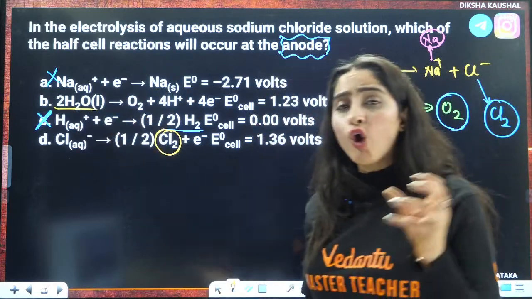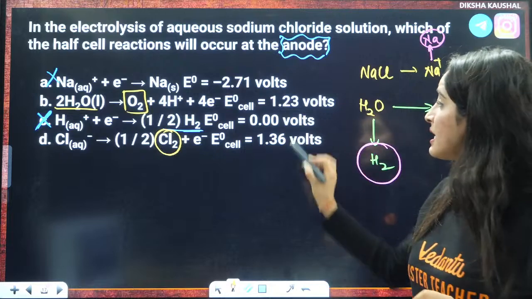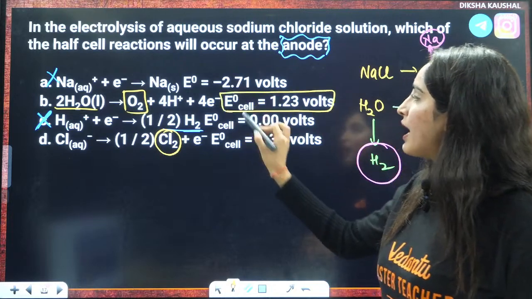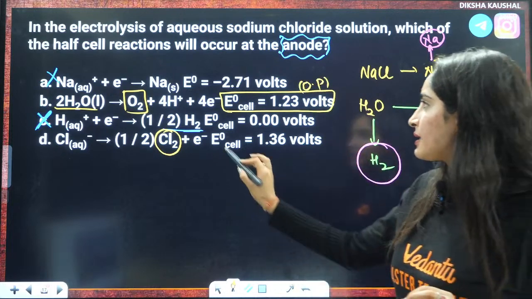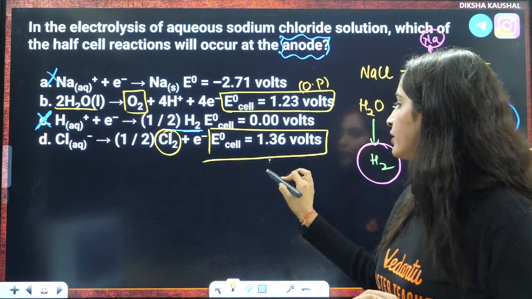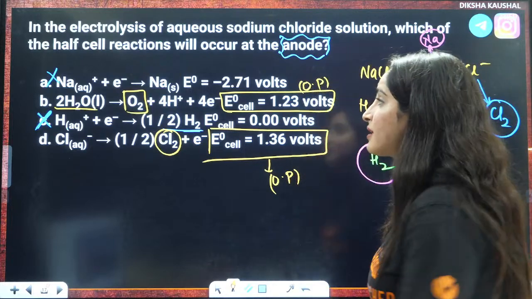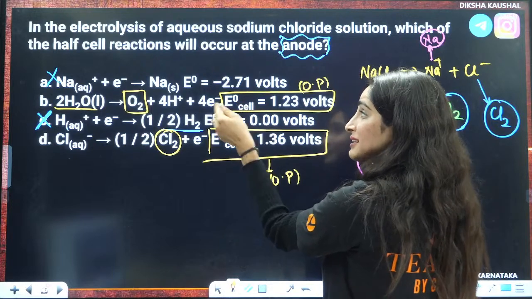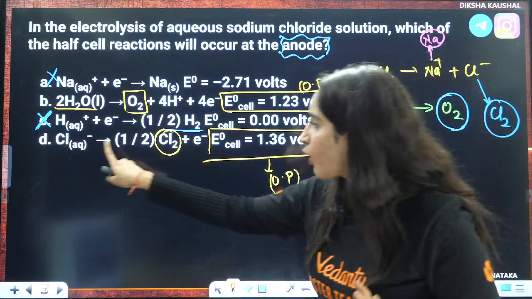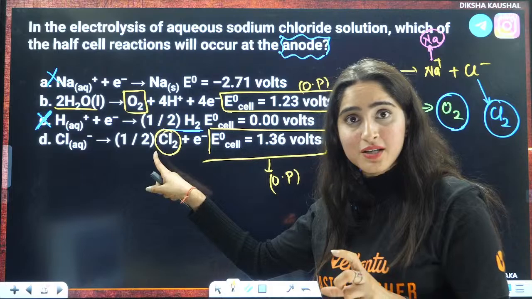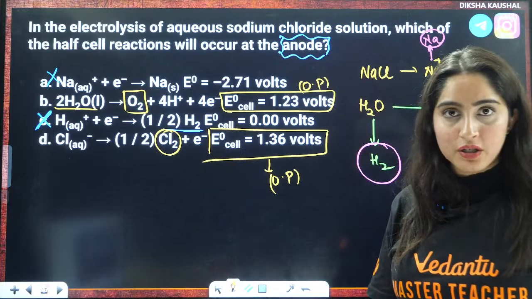Now, when you talk about water, it is undergoing oxidation. It is going to give us O2. And here, as they have given you, the E naught value is 1.23. This is the oxidation potential that they have given you, right? This is again the oxidation potential that they have given you. How can I say they have given you the oxidation potential? Because in this also it is losing the electrons, and in that they have written E naught cell. That means they have given you the oxidation potential of this reaction. Here also oxidation is occurring and they have given you the E naught value. That means they have given you the oxidation potential of this reaction, right?